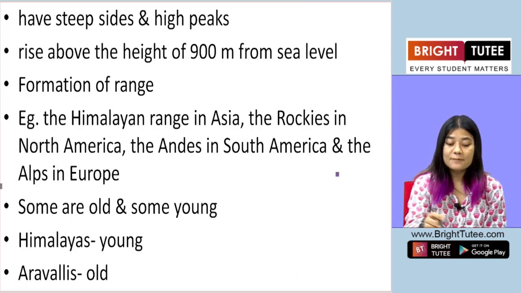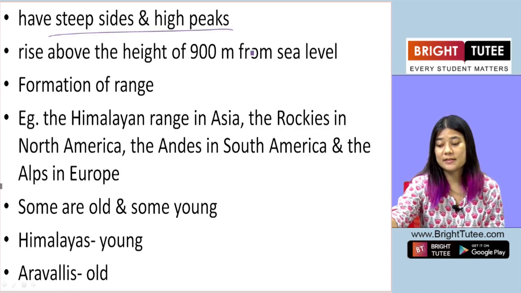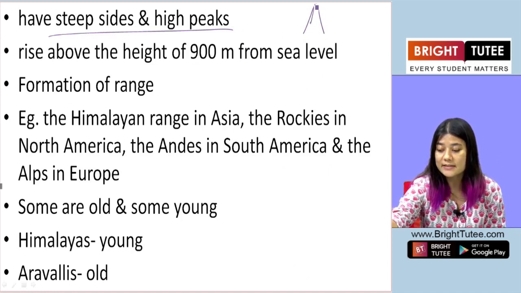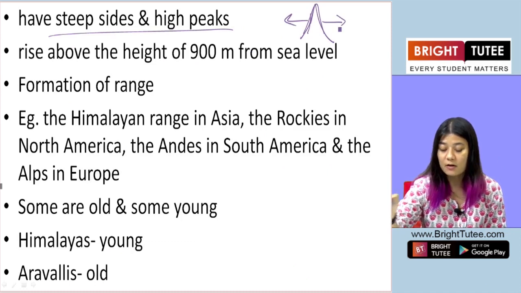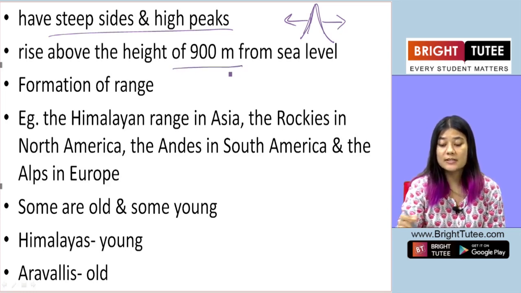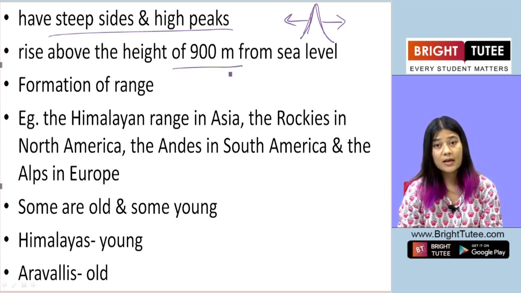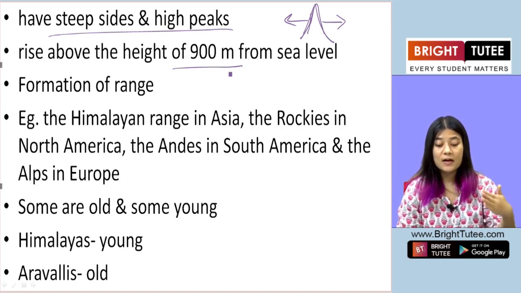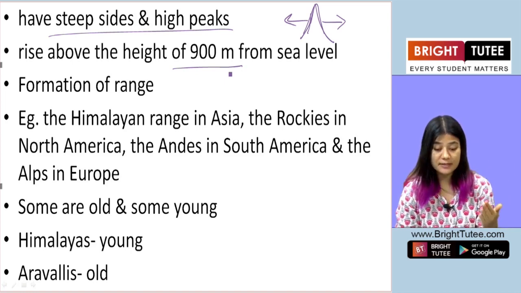Now the mountains have steep sides and high peaks. So a mountain has high peaks and it has steep sides. All right. It rises above the sea level at a height of about 900 meters. Okay. So it rises above the height of 900 meters.